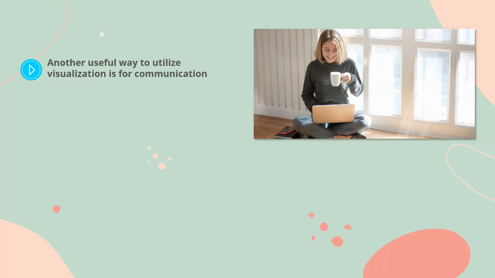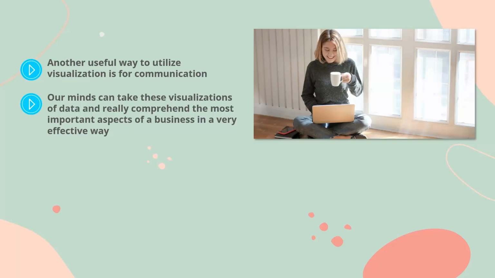These graphs help us to communicate the financial messages about our business in a way that we can present to partners, employees, and people who may potentially want to work with us. Our minds can take these visualizations of data and really comprehend the most important aspects of a business in a very effective way. It turns data into a language that we can understand more easily than trying to sift through pages and pages of cold, hard facts.